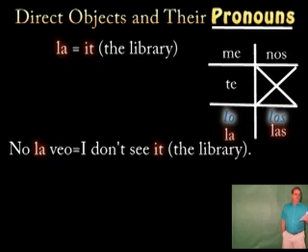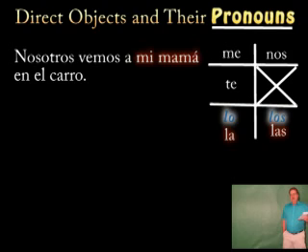Now you try. Nosotros vemos a mi mamá en el carro. To find the direct object, ask yourself whom or what.